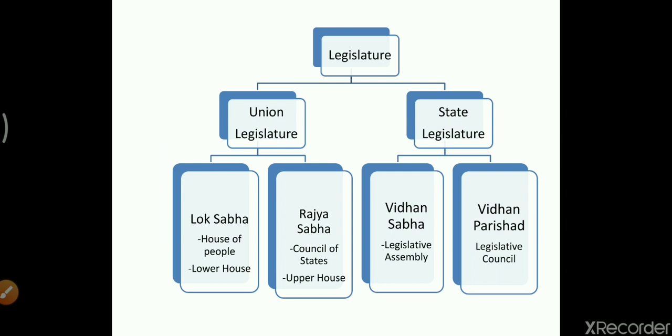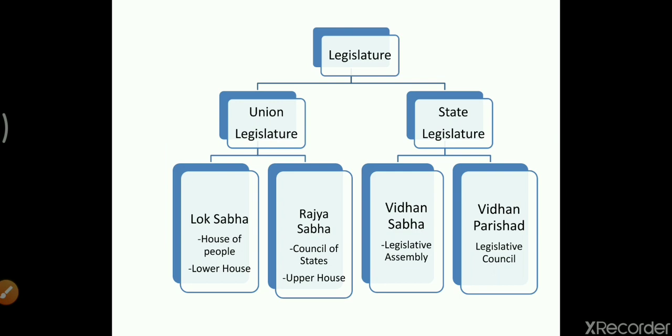Now we'll discuss the legislature in detail. So we have got two types of legislature in our country, that is the union legislature, or we call it the central legislature, and the state legislature. So union and state legislature. Union legislature consists of two houses, that is Lok Sabha and Rajya Sabha. Similarly, state legislature also has two houses, Vidhan Sabha and Vidhan Parishad.